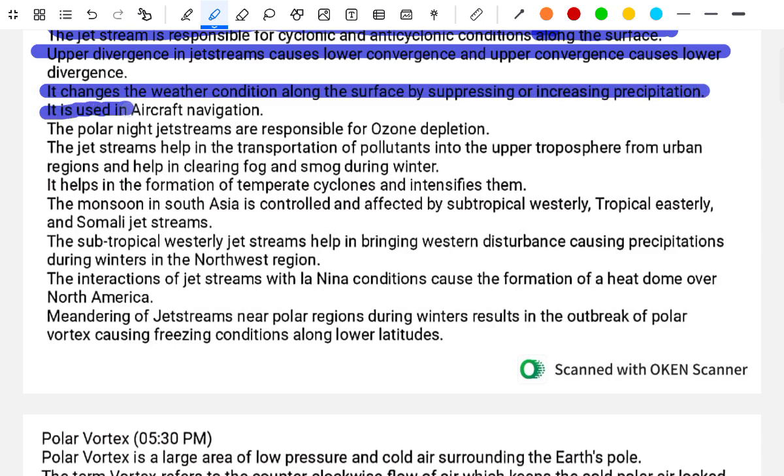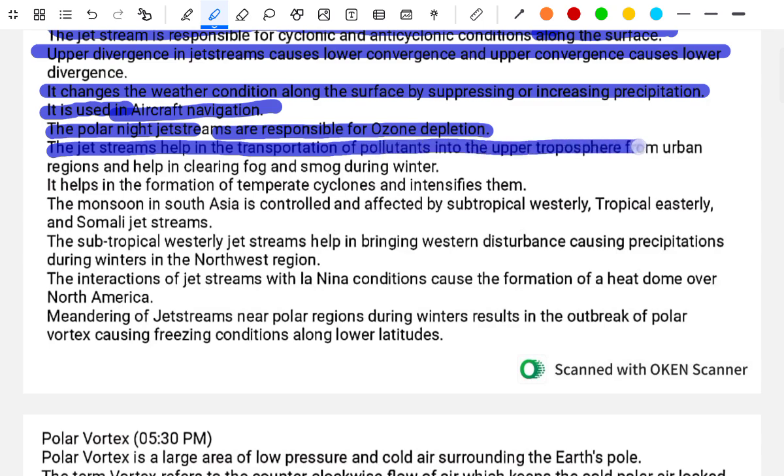It is used in aircraft navigation. The polar night jet streams are responsible for the ozone depletion. The jet streams help in the transportation of the pollutants into the upper troposphere from the urban region and help in clearing fog and smoke during the winter. They help in the formation of the temperate cyclone and intensify them.